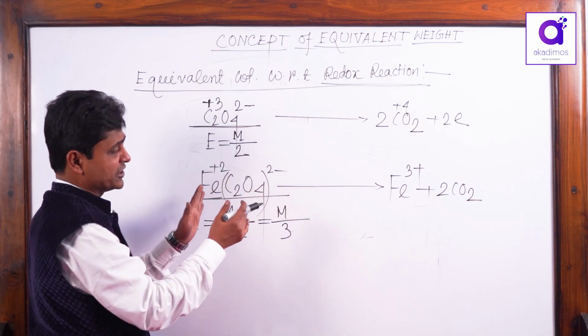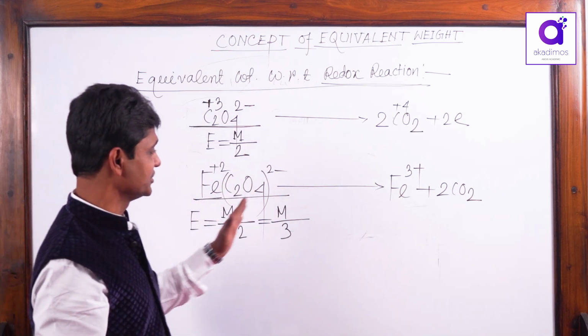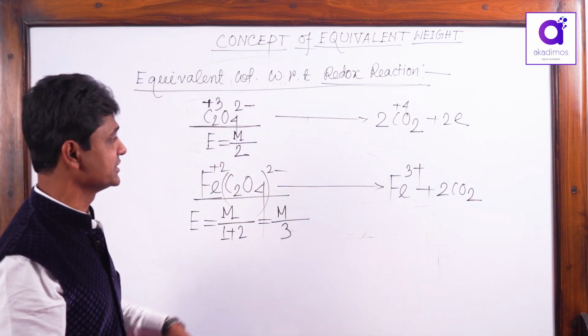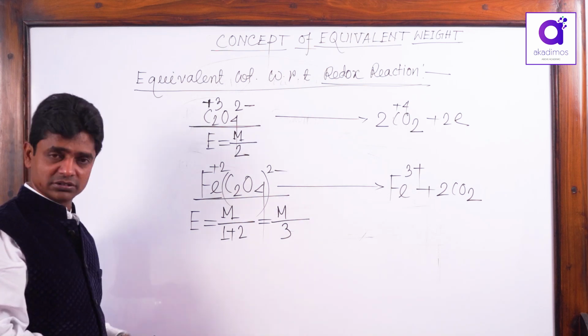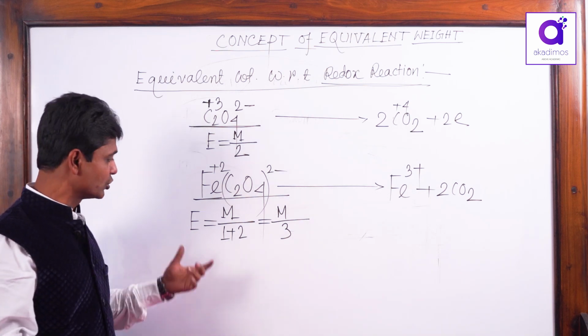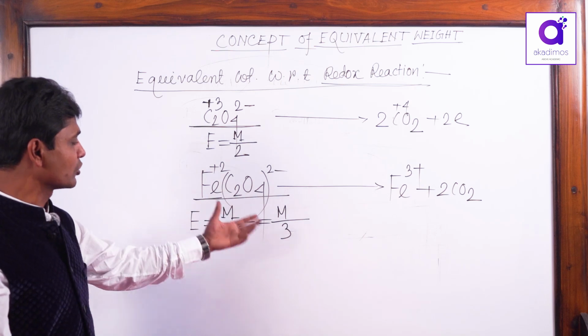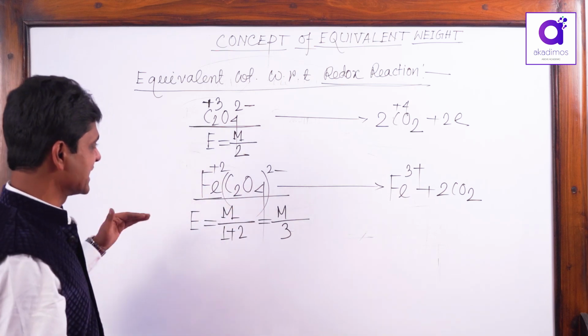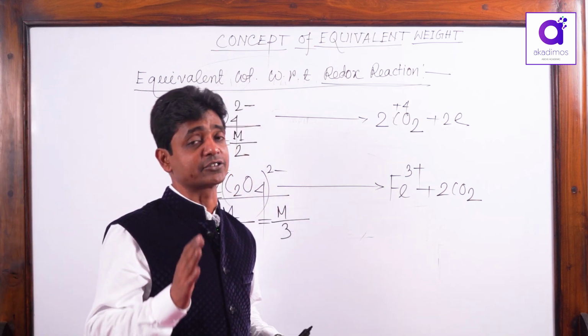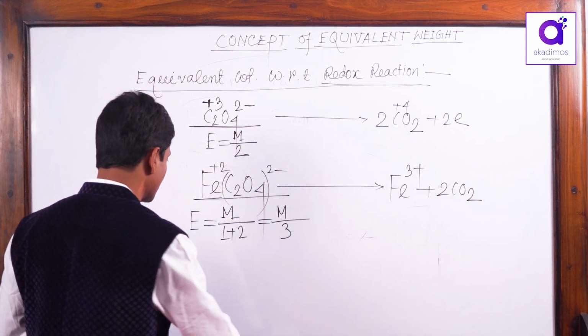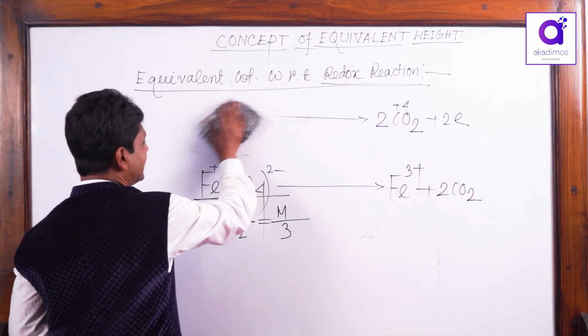Now, you have to consider both species. Ferrous oxidizes to ferric, oxalate oxidizes to CO2, and you get the equivalent weight. That means when you weigh its molecular weight divided by 3, that amount is associated with 1 mole electron transfer. Now see, let us take another compound.